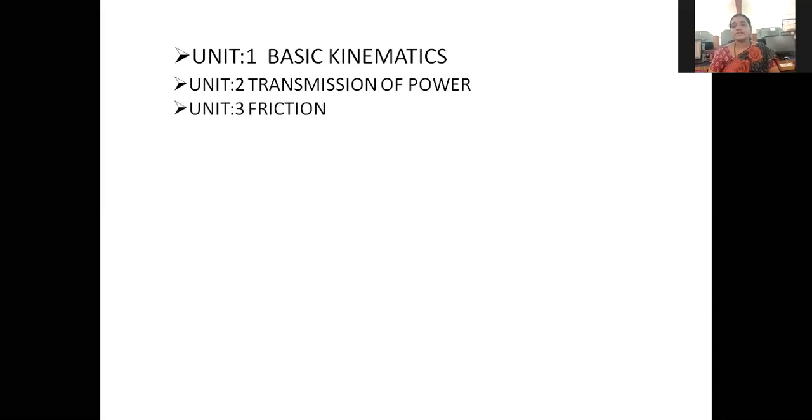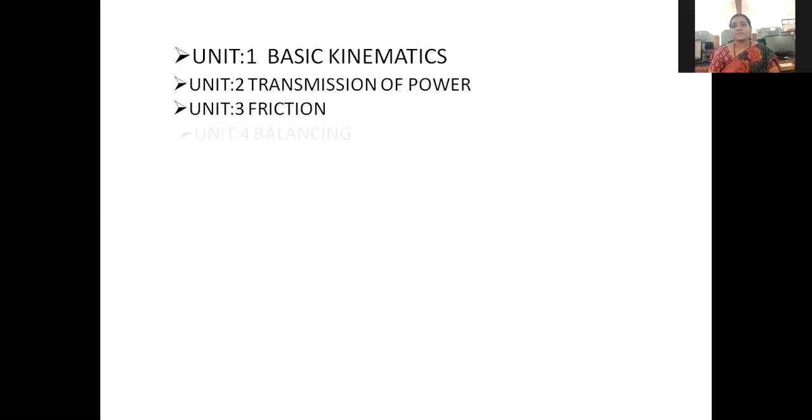Next, our third chapter is friction. Friction means that whenever two metals contact each other, the rubbing between the surfaces is called friction. In this chapter we deal with friction in clutches and brakes. It is a theory as well as a problem-based chapter.